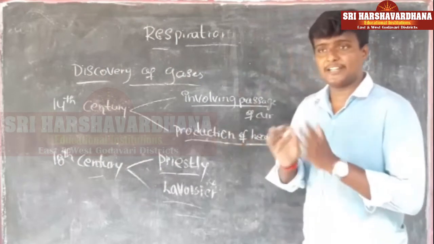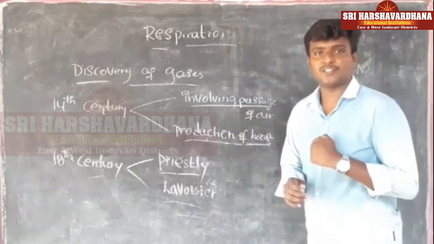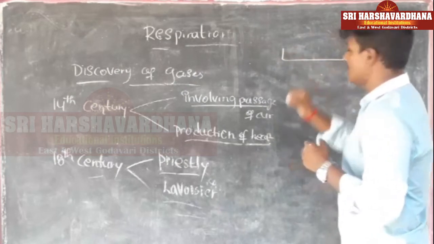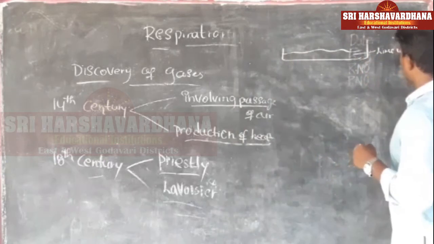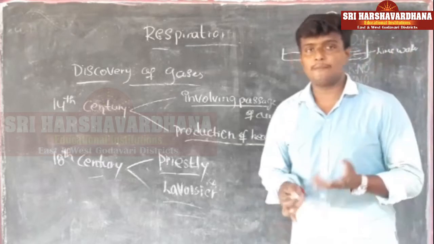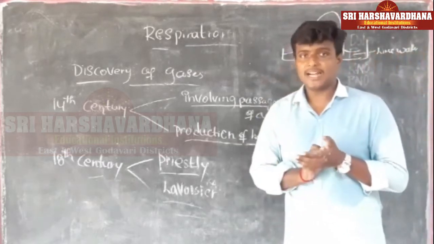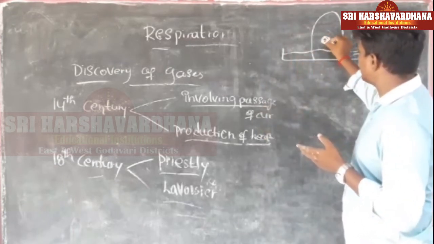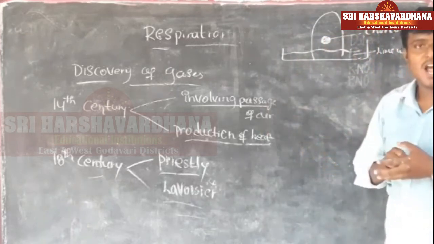Through different experiments, he proved that these two processes are present in respiration. The experiment was as follows: he first took a bowl that contained lime water. After that, he took a bell jar, which we call a bell jar because it has the shape of a bell and is made of glass. Inside the bell jar, he kept some charcoal.